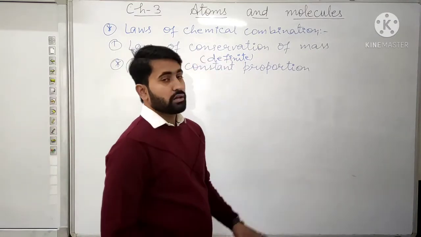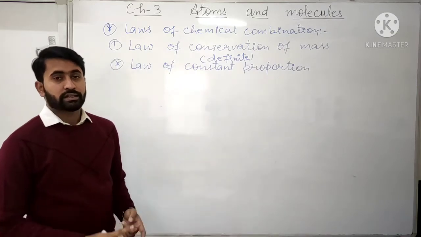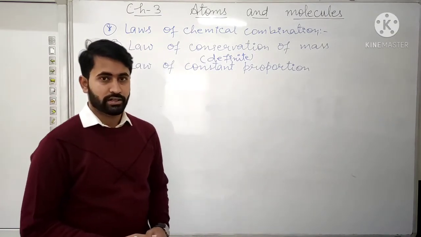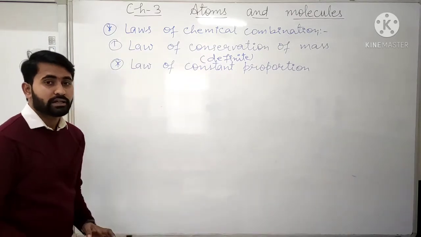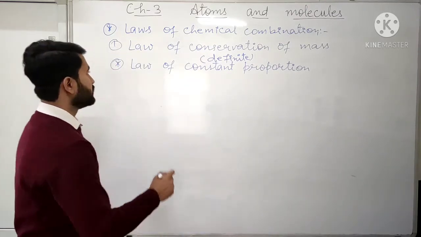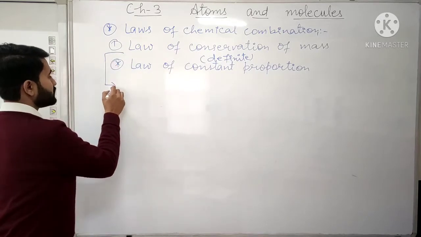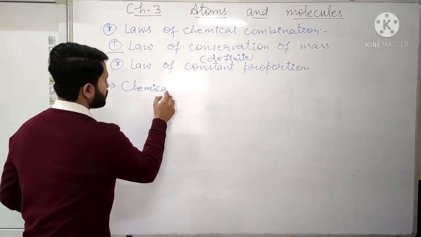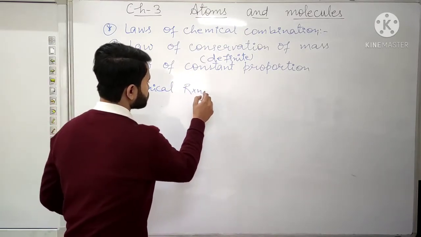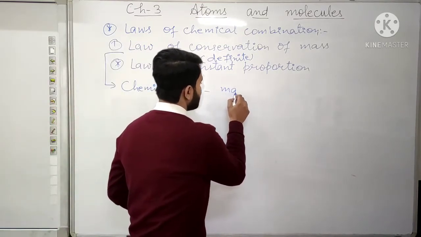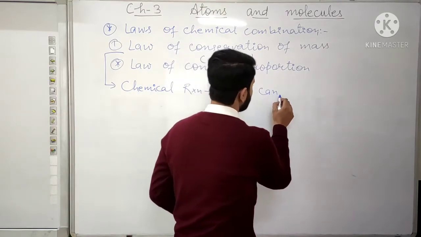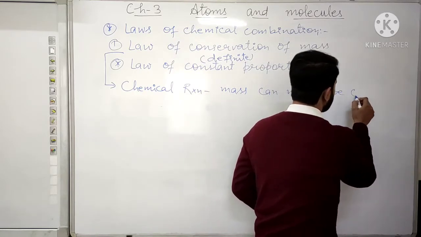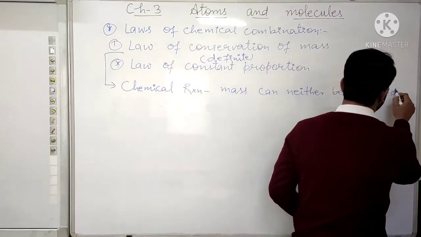According to the law of conservation of mass, during a chemical reaction, mass can neither be created nor be destroyed.